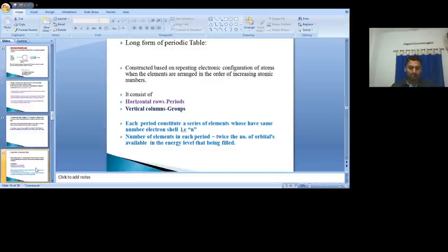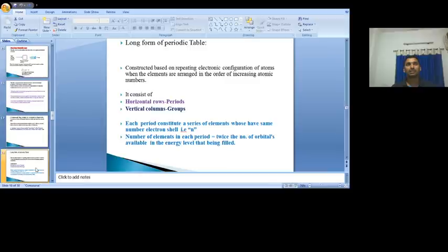The long form of the periodic table is constructed based on the repeating electronic configuration of atoms. When the elements are arranged in the increasing order of their atomic number, the elements which have similar electronic configuration in the valence shell come under one group. That is the basis for the construction of the long form of the periodic table.